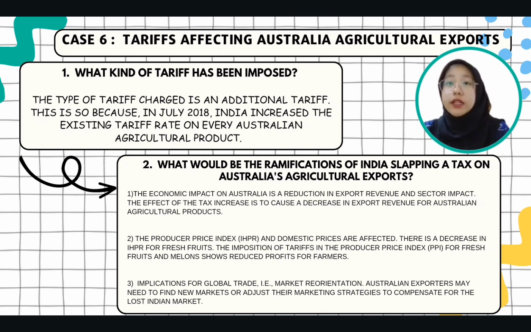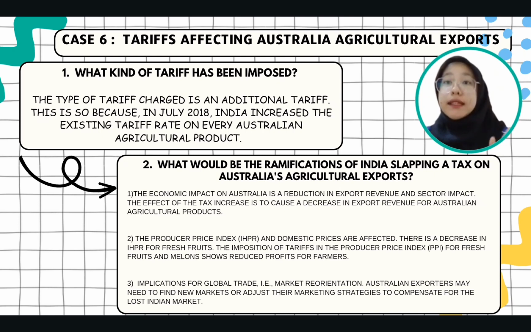The consequences of additional tariff imposed on Australian agriculture export are: firstly, the economic impact on Australia is a reduction in export revenue and sector impact. The effect of the tax increase is to cause a decrease in export revenue for Australian agriculture product. The case study revealed a significant decrease in the value of fresh fruit export to India, with a drop from 1.2 million in November 2018 to 1.4 million in October 2019. This decline is particularly pronounced in certain agriculture sectors like cherry and apple.